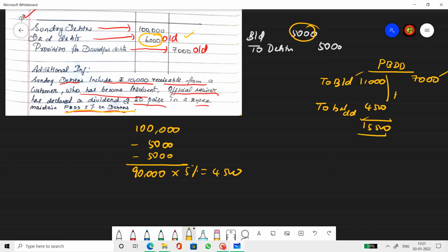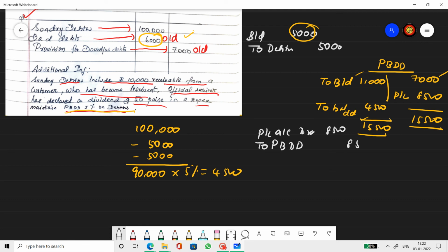15,500. The balancing figure will go to the profit and loss account. So what's the difference? 8,500 rupees. Now when you pass a journal entry, it is profit and loss account debit to provision for bad and doubtful debts account, isn't it? All this is rough. So then we pass the journal: profit and loss account debit to provision for bad and doubtful debts, 8,500, 8,500. Okay, now the journals are done.